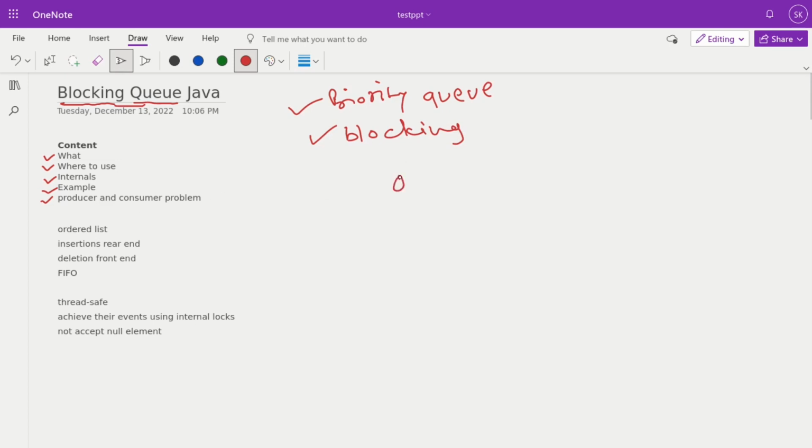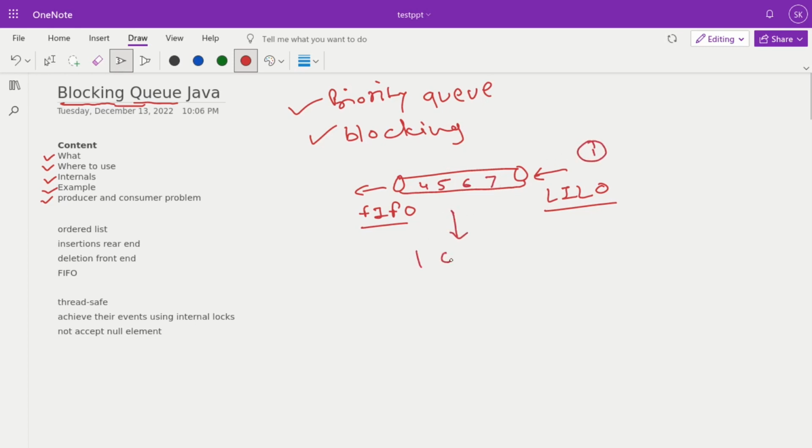Earlier we learned about the queue. Queue is a data structure. From one end you can insert data, and from the other end you pop out the data, meaning first in first out, or last in last out. This is the functionality provided by a queue. Okay, priority queue, we know that whatever elements are here, like 4, 5, 6 and 7, and if you insert 1, then the data gets rearranged as 1, 4, 5, 6, 7, because on every insertion reordering happens based upon the priority.